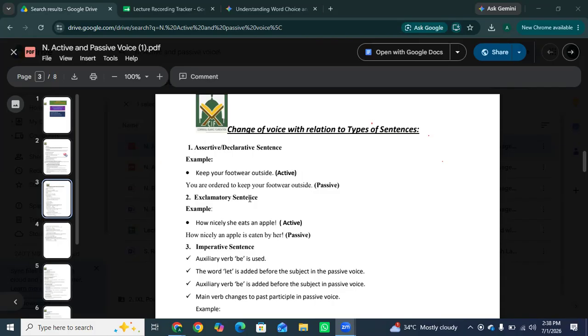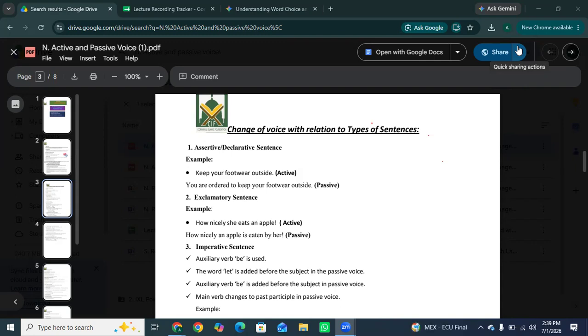This is a passive voice sentence. Why? Because when a sentence tells someone to do an action directly, the active voice does not explicitly name the subject; the you is hidden. So when we change it to passive, we bring out the hidden subject, which is you, and add how it is being said, like you are ordered to. So: you are ordered to keep your footwear outside.